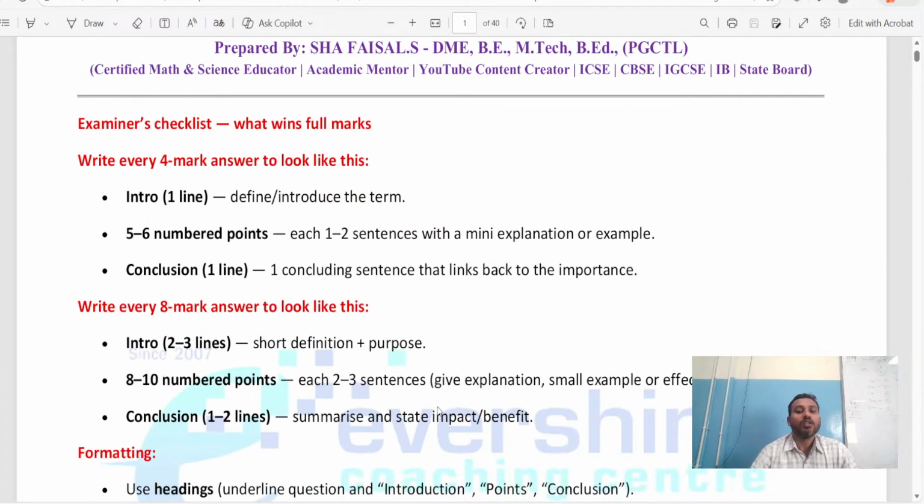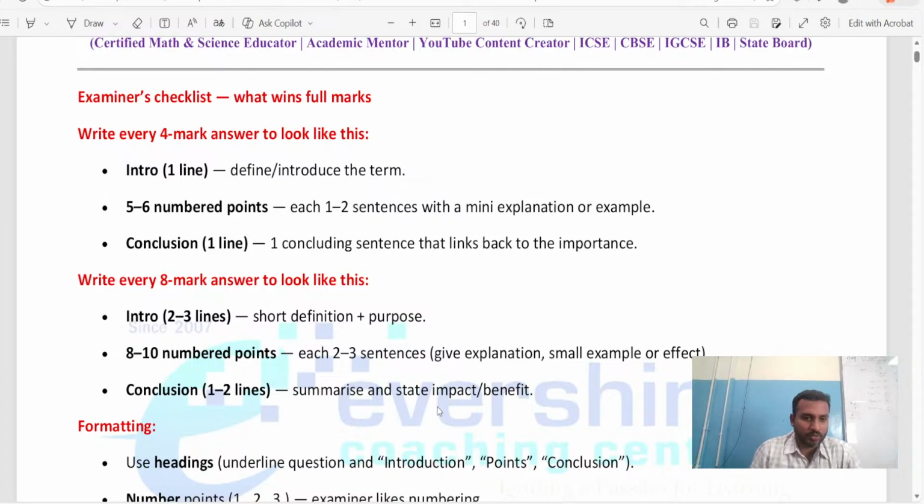Observe, children. Now, one important note before we discuss any questions and answers: how to write the answer. Everyone will teach you to write this answer, write that answer, study this, study that. Well and good, we all will study throughout the academic year. But ultimately, more than what we study, how much we write is important. Are you getting my point? Today we know so many things, but how to write in the exam, what to write, and what the examiner is actually expecting from our side, that is very important.